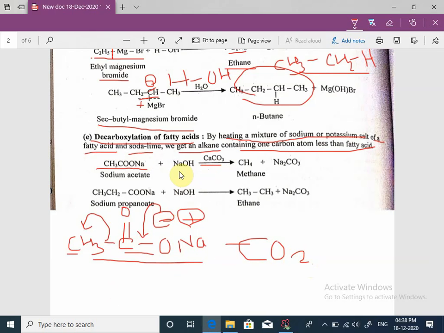This is called decarboxylation, and formation of alkane. In case of sodium formate, there is formation of methane, and in case of sodium propionate, formation of ethane.